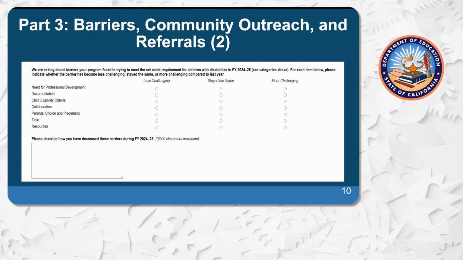This is yet another new question that has been added so that we can better determine the barrier status and determine training and technical assistance needs. It reads, we are asking about barriers your program faced in trying to meet the set-aside requirement for children with disabilities in fiscal year 24-25. See categories above. For each item below, please indicate whether the barrier has become less challenging, stayed the same, or more challenging compared to last year. You'll notice that this is a Likert scale, so please make sure you check at least one box per line.